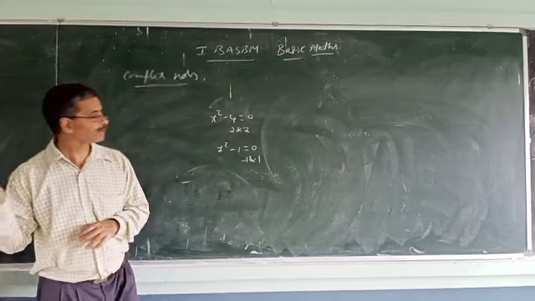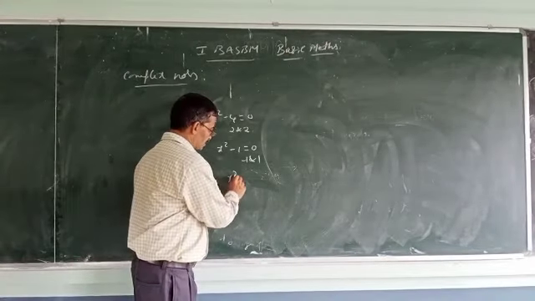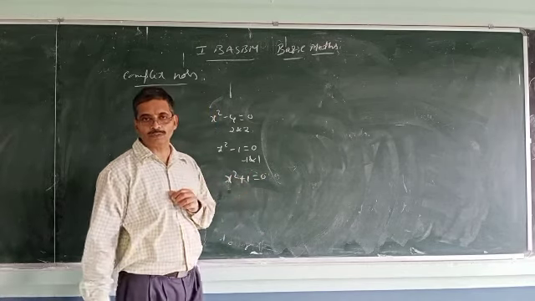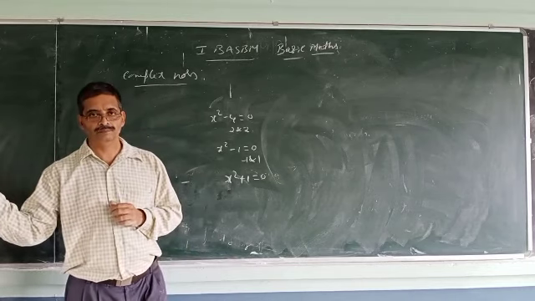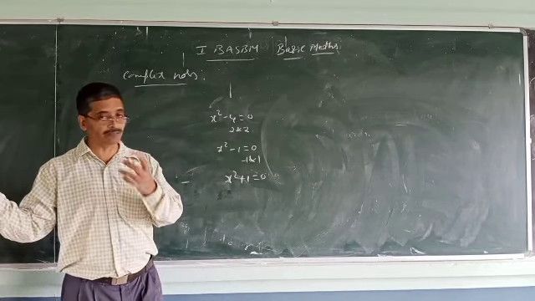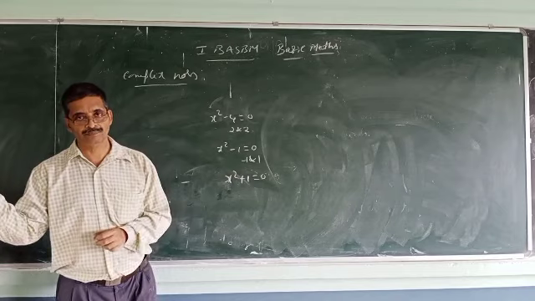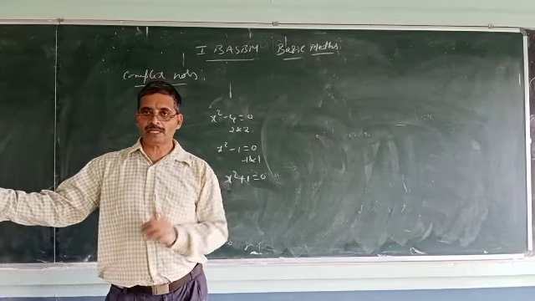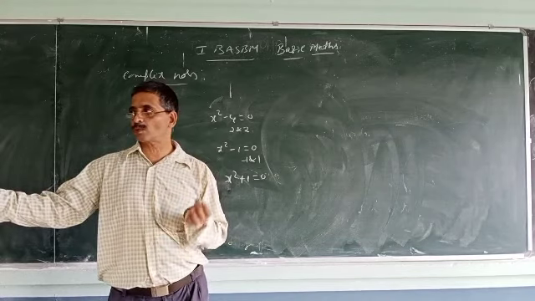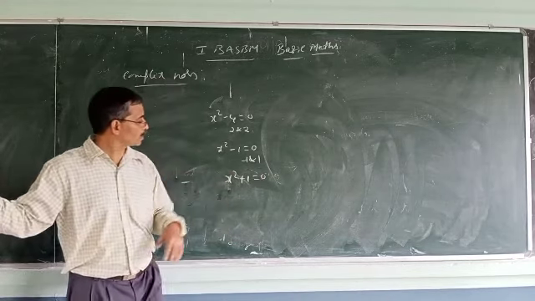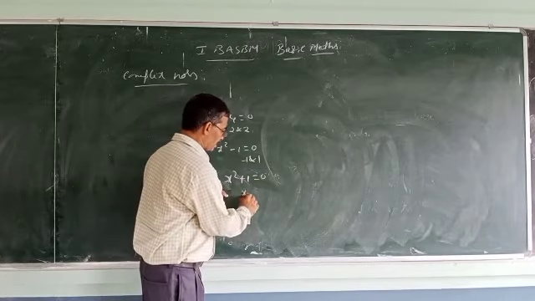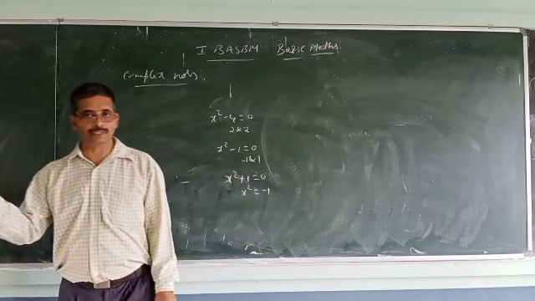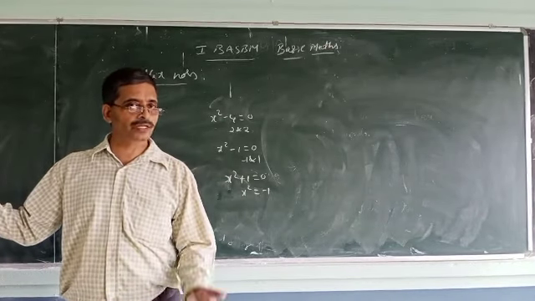Next question is, what is the solution of this? Can you tell the solution of x square plus 1 equal to 0? Is there any real number such that x square plus 1 equal to 0? If you rewrite, it will become x square equal to minus 1. Is there any real number such that x square equal to minus 1?